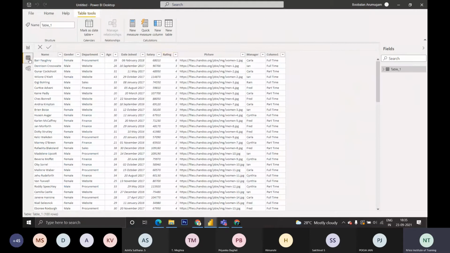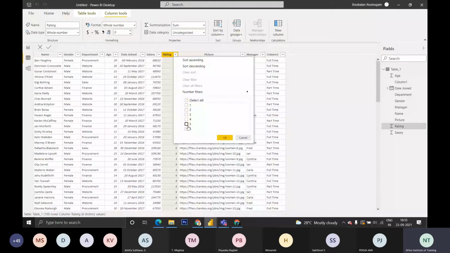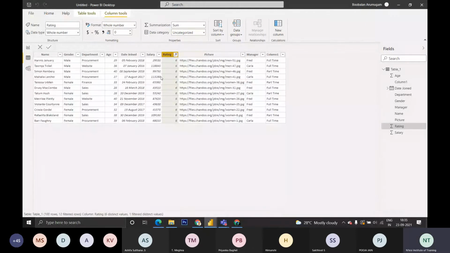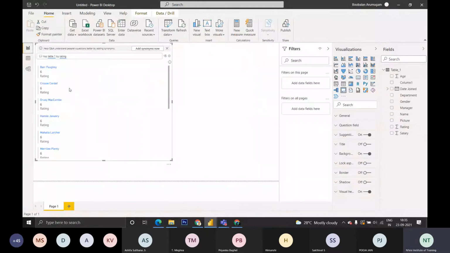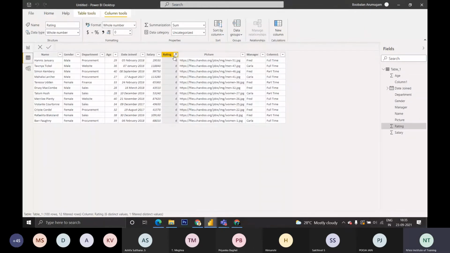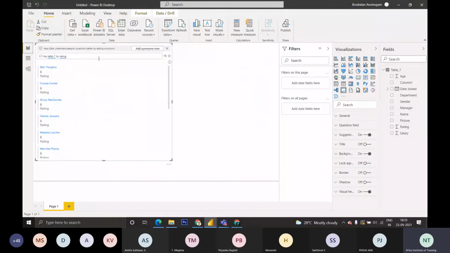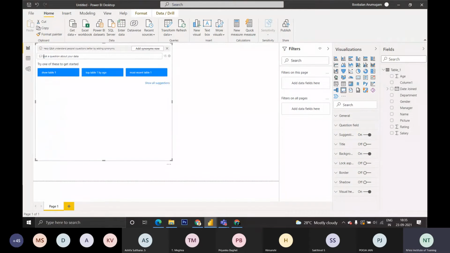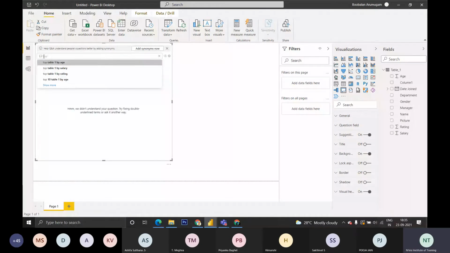In the data you could see various people for this. If you want to know who the people are who scored 6, it will show them. We need not do anything, we can just ask a question. For example, top Table 1 by age.